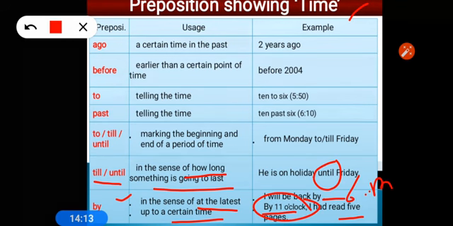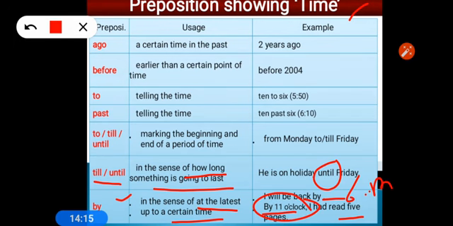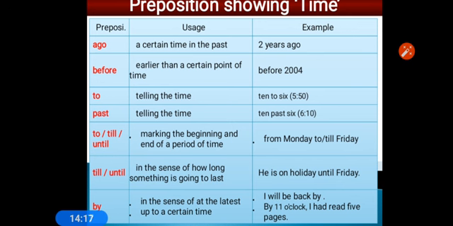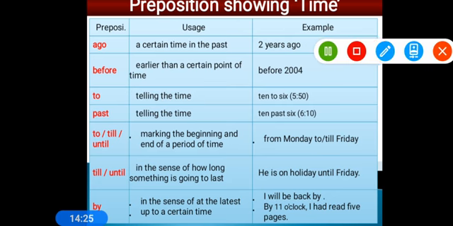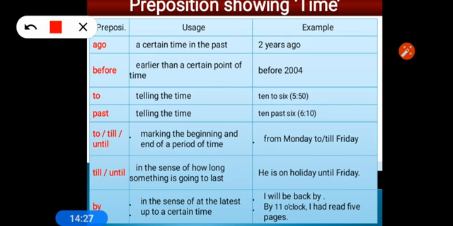By the latest of this time I will do this work. So by is used for telling at the latest, a certain time. By Monday, by Tuesday, by 6 o'clock, by 7 o'clock, by next year. This way we use by for showing the latest time, meaning maximum by this time it will happen. I hope you have understood.